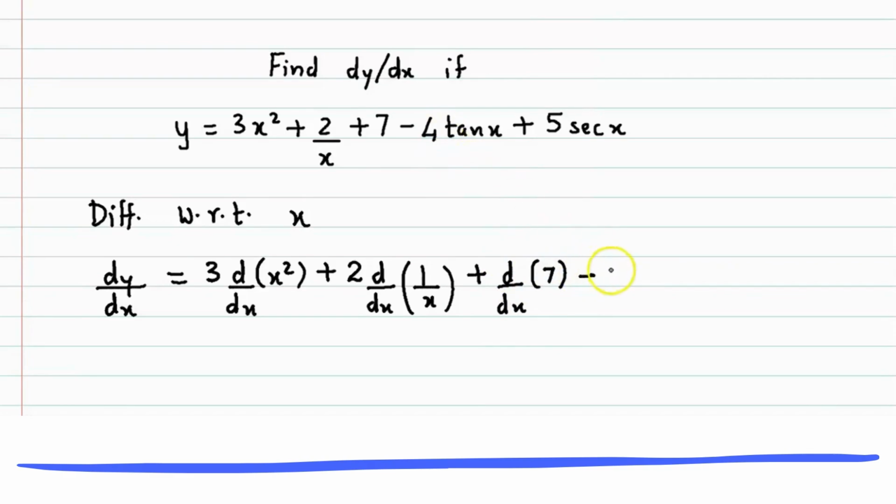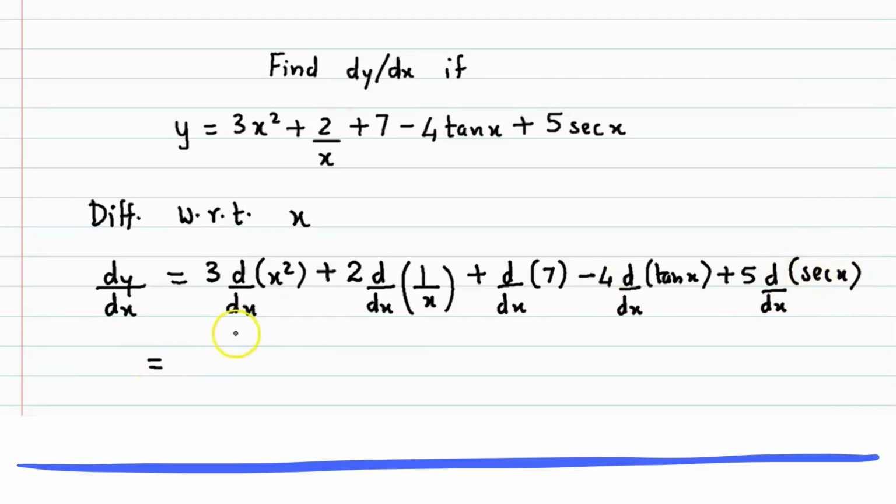Now minus 4 is the coefficient, so minus 4 times derivative of tan x, and again plus 5 is the coefficient, so we have 5 times derivative of sec x.